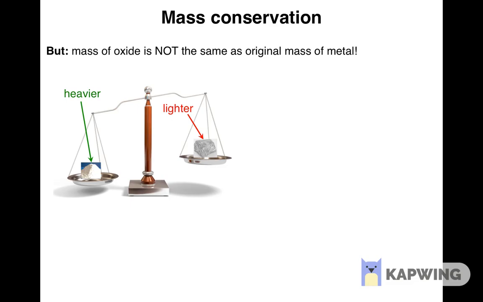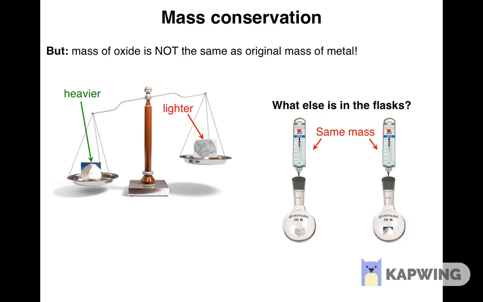So if the oxide is heavier than the metal that we placed in the flask, but the mass of the closed flask before and after forming the oxide was the same, what can we conclude? Pause the video for a moment and see if you can figure it out yourself.